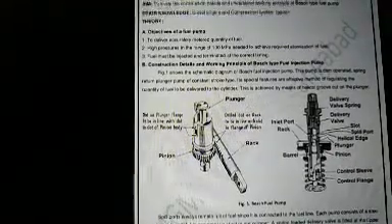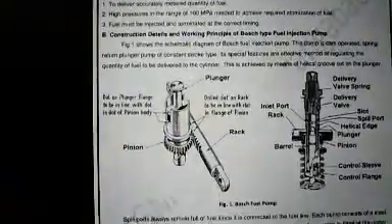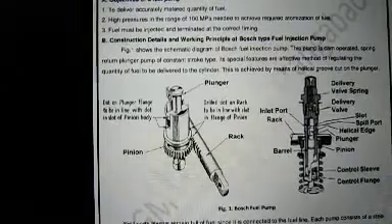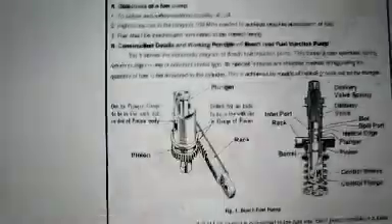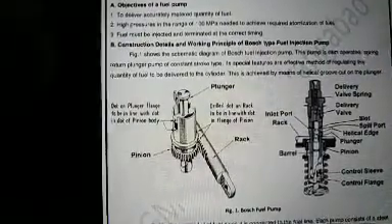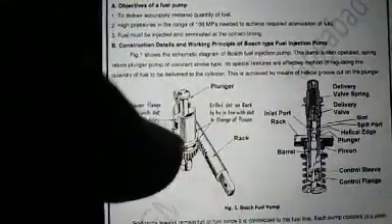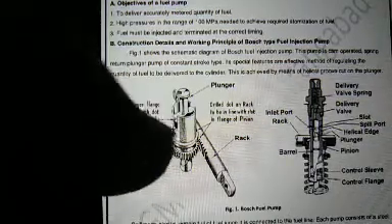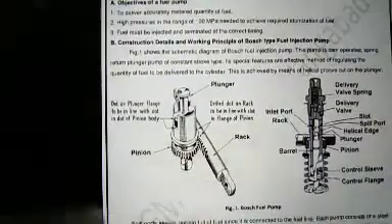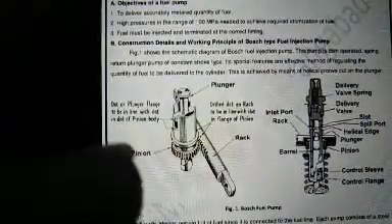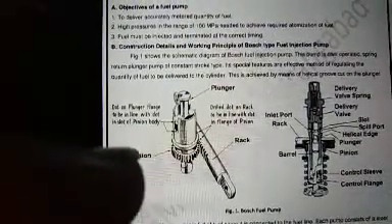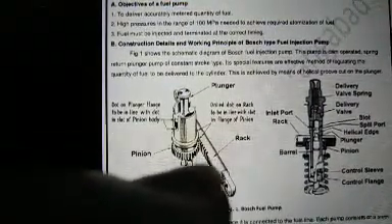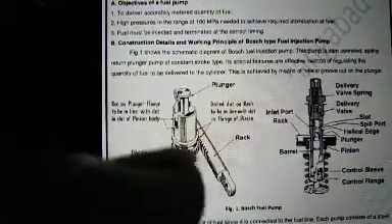Now let us see the construction and details of this Bosch type of single plunger, single cylinder fuel pump. This is the actual 3D diagram for the Bosch type of fuel pump, and this is the cut section of that fuel pump. This Bosch type of fuel pump consists of a pinion and a rack arrangement for the operation. This is the pinion, and this is the rack for that arrangement.